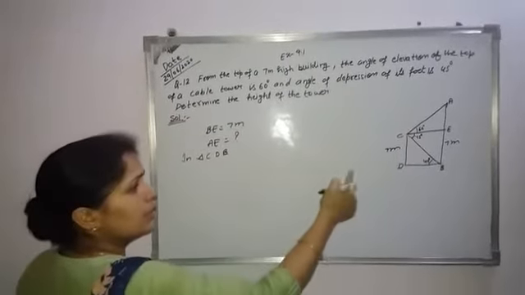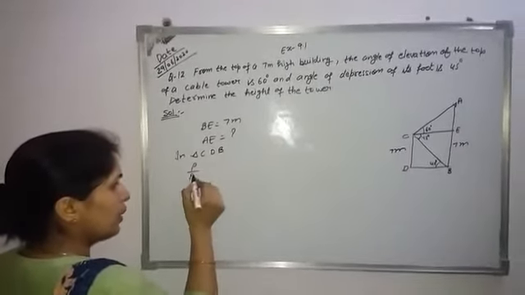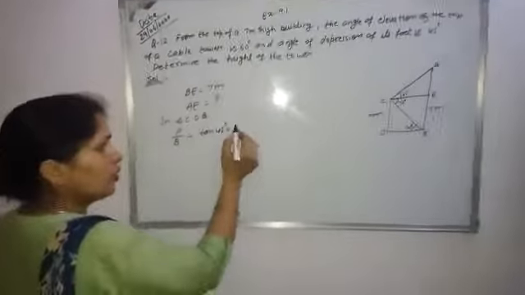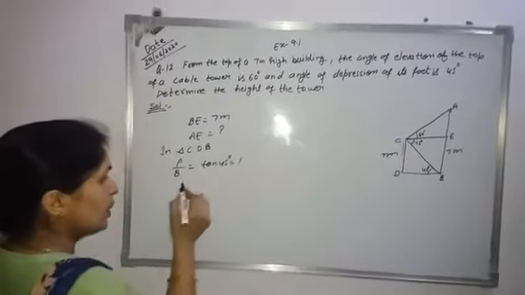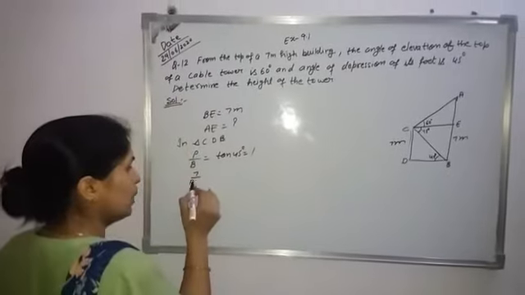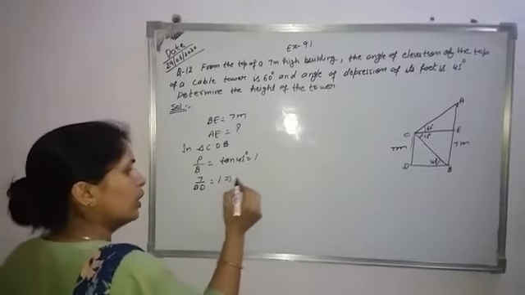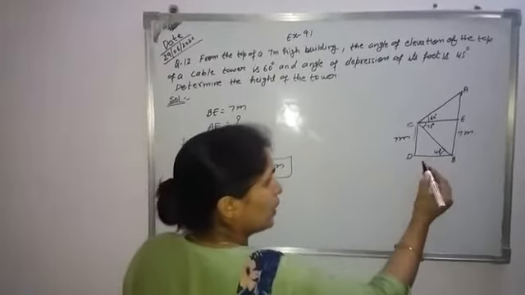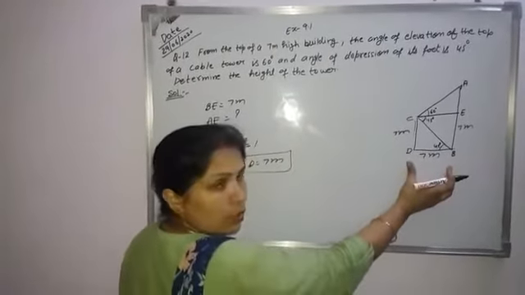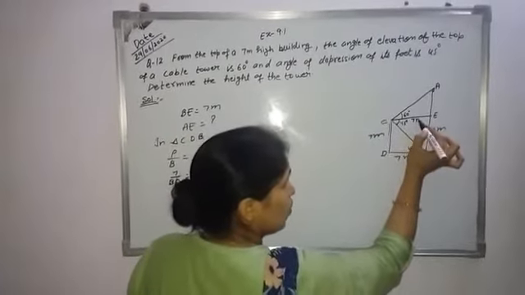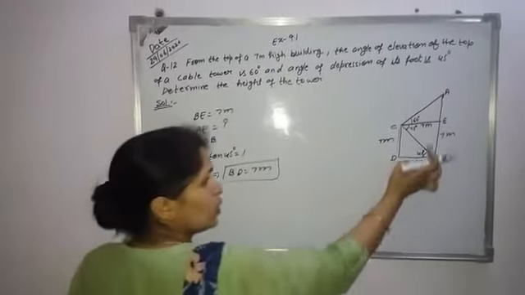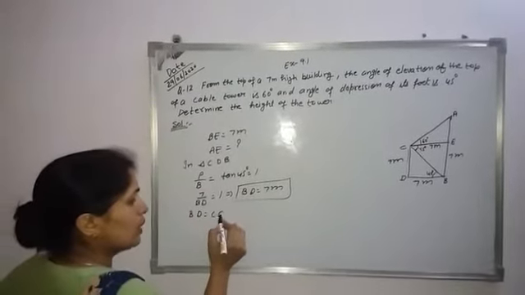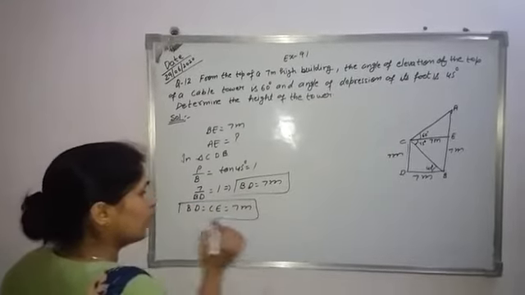Now in triangle CDB, again perpendicular divided by base is equal to tangent of the angle. The angle is 45 degrees. Tangent 45 is 1. Here the perpendicular is 7, and base is BD, so 7 over BD equals tangent 45, which is 1, implies BD is equal to 7 meters. So this is the value of BD, 7 meters. If BD is equal to 7, can we say that CE is also equal to 7 meters? Why? Because these two lines are parallel and also equal. So BD equals CE equals 7 meters. This is our first condition.